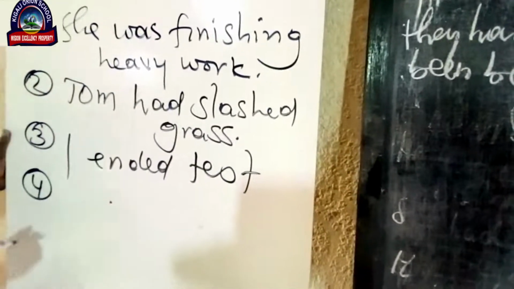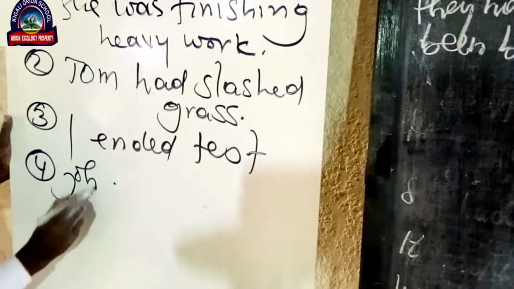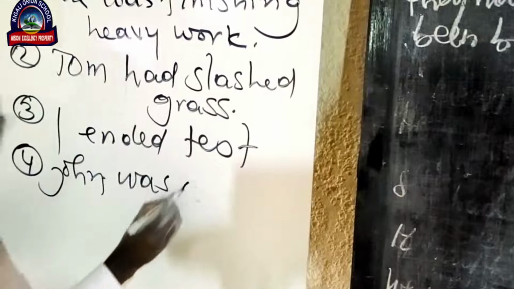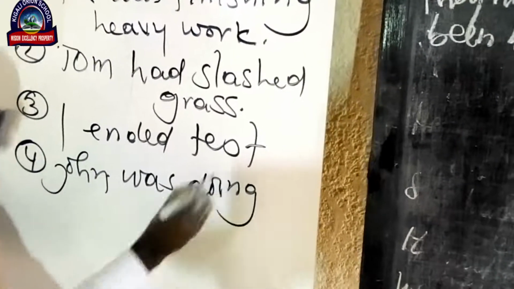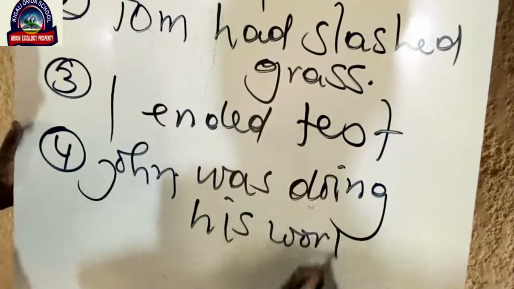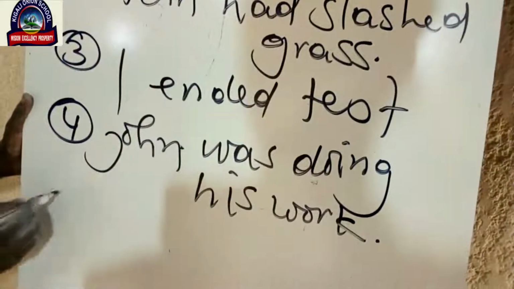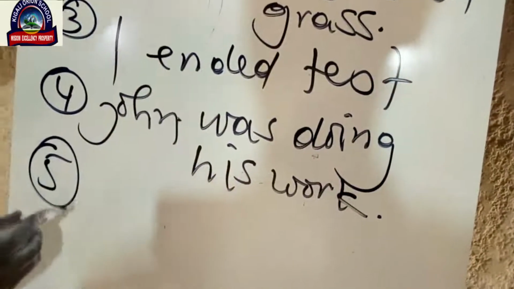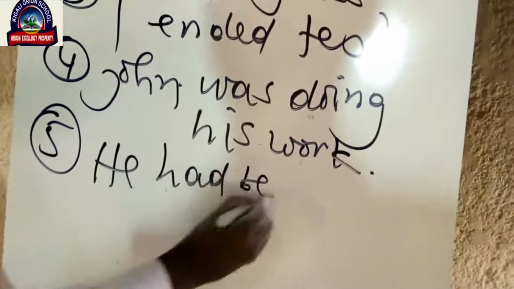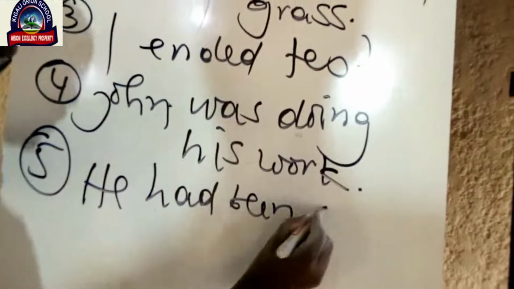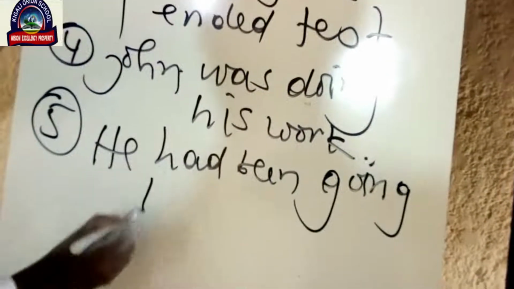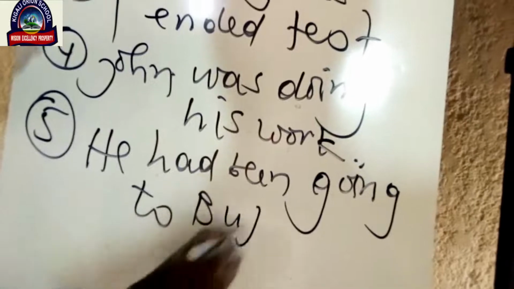Exercise number 4. John was doing his work. Exercise number 5. He had been going to Bujumbura.